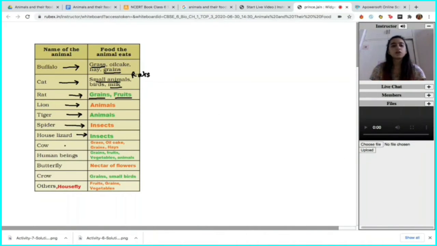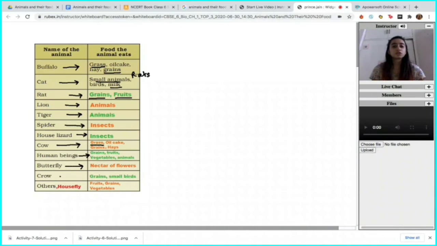Then a cow has food habits very similar to a buffalo since they are of the same species. They have haystacks, oil cakes, they have grasses, they have grains. We have all seen cows grazing over grass, right? So that is the most common food for them. Human beings eat everything. Human beings consume grains, fruits, vegetables, different animals, animal products. So more or less everything is consumed by human beings. Butterfly sucks the nectar of flowers, so they work just like honeybees. Only difference being that they are not responsible for making honey, but they also feed on the nectar of flowers.